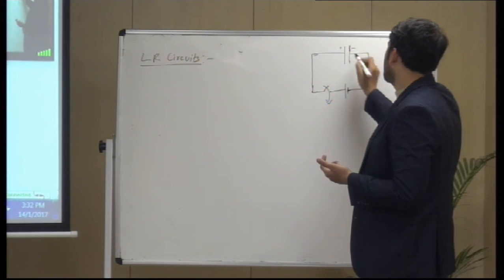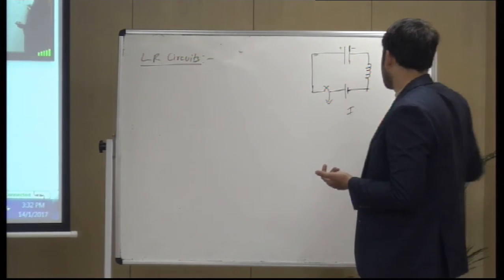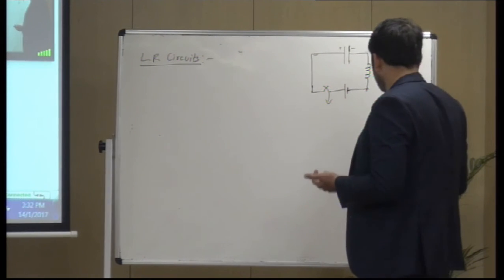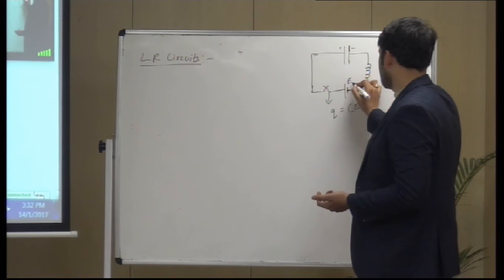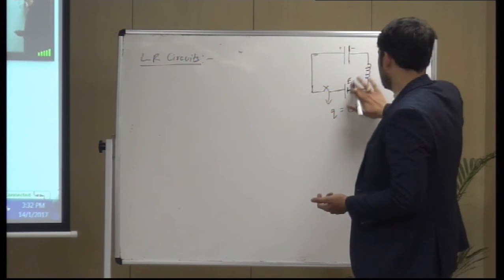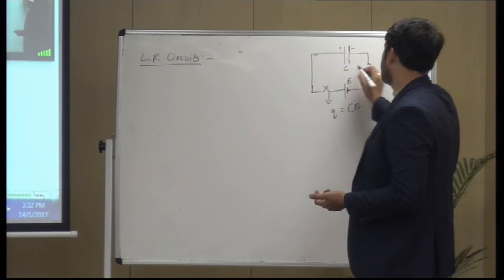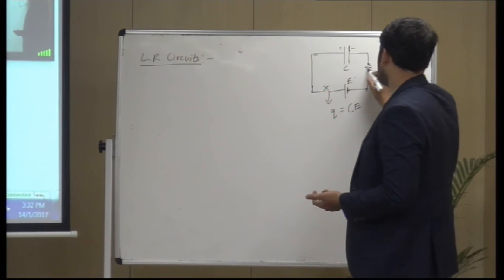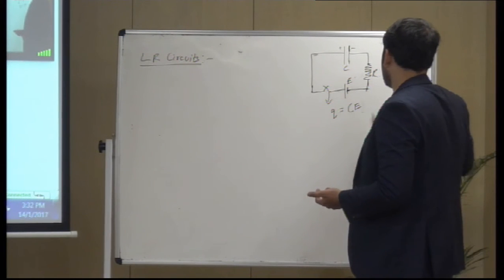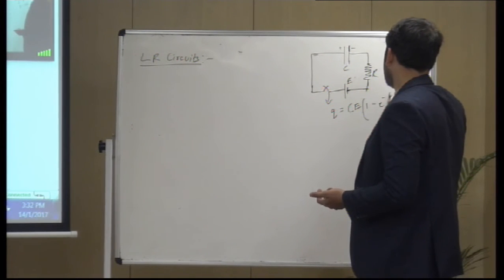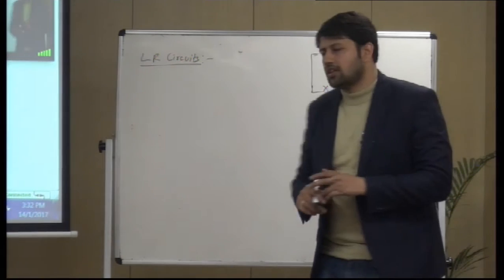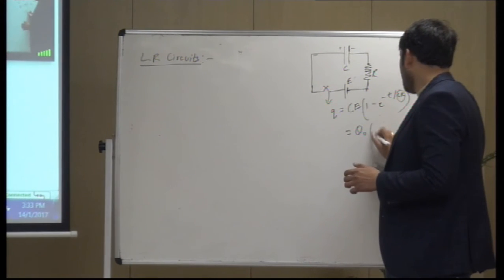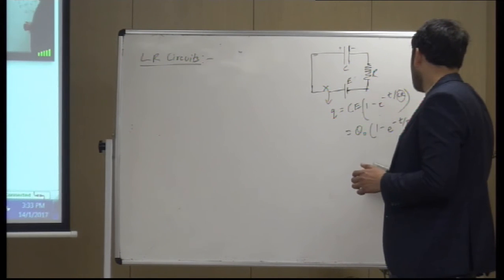So as the capacitor was charging, the charge on the capacitor was given by C E naught, where E is the EMF of the cell, C is the capacitance, and R is the resistance, times 1 minus e raised to power minus t by CR. Do you remember? We used to call CR the time constant, right? So we used to write it as Q naught (1 minus e to the power minus t by tau).